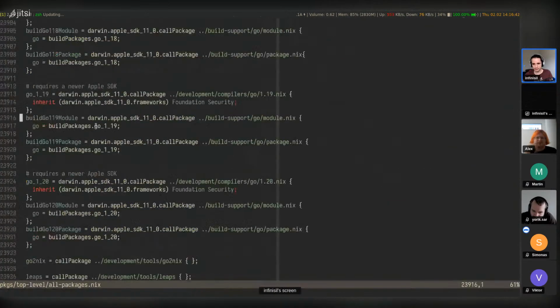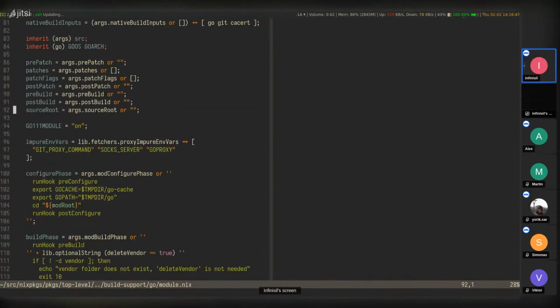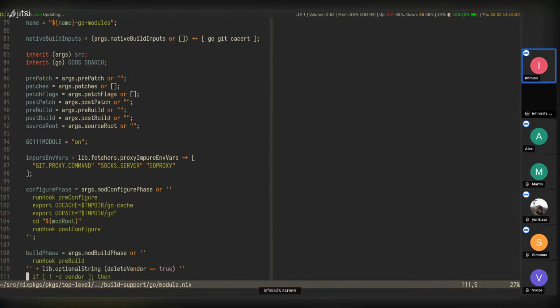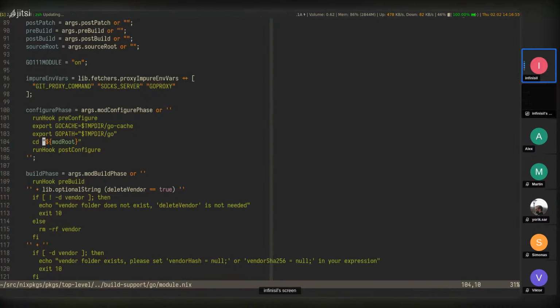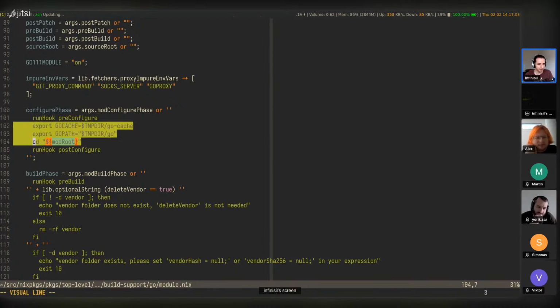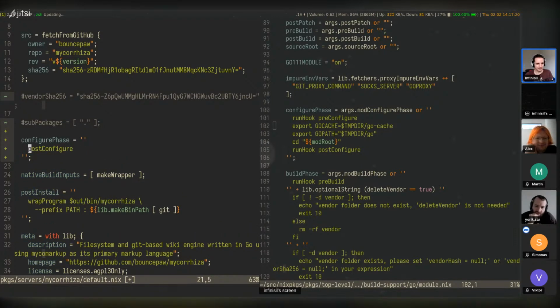Let's do this right here. So if we go into here, we should be able to find there's a bunch of environment variables, configure phase, so it goes to the mod root. I mean, the phases is what gets run in the end. And here we have things like go cache. We could copy these over. Let's do configure phase, or let's actually do post configure, so we don't override the... actually, the configure phase doesn't work. It might. Well, let's do it here.